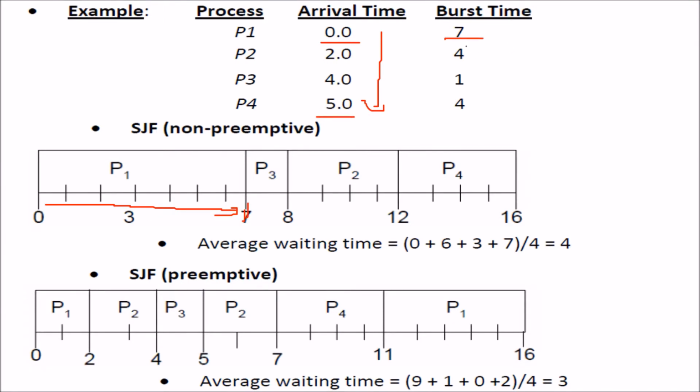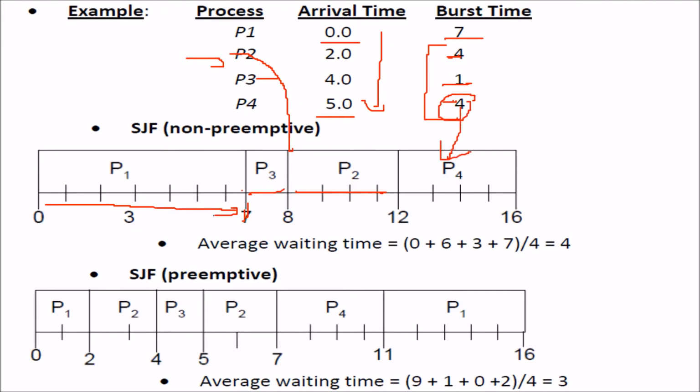Now for the next sequence, we will see whichever has the less time, or will execute in lesser time. P3. So we'll take P3. It will take one time. This is done. Now again we'll see which one has to be taken. 4, 4. Which one is less? Because both are same, we'll go with first come first serve. So we'll take P2. It will complete for 4. Now all of these are complete. Only P4 is remaining. P4 will be given the chance.